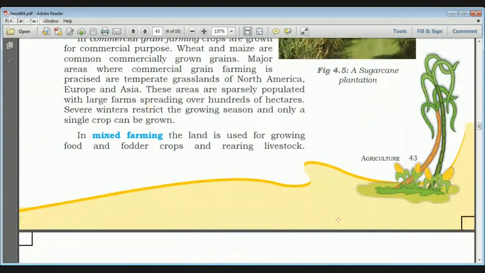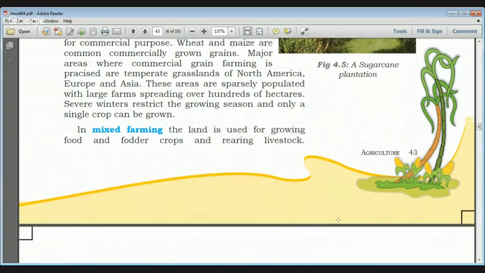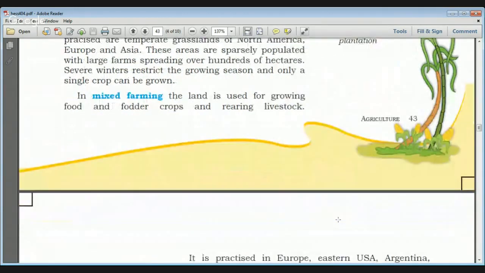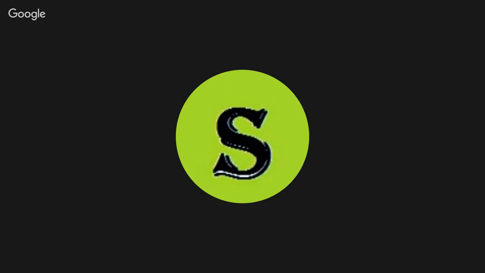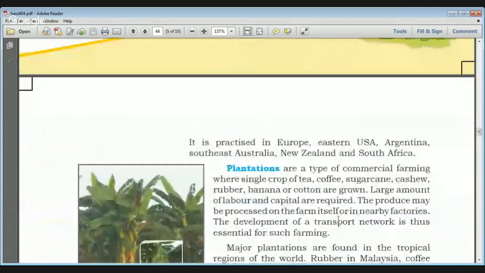In mixed farming, the land is used for growing food and fodder crops and also for rearing livestock. So mixed farming means crop cultivation plus livestock rearing. Both activities are done on the same land by the same people. That is why it is known as mixed farming. It is practiced in Europe and East USA, then Argentina, Southeast Australia, New Zealand, and South Africa. And I've told you that there is a third type of commercial farming, and it is known as plantation.